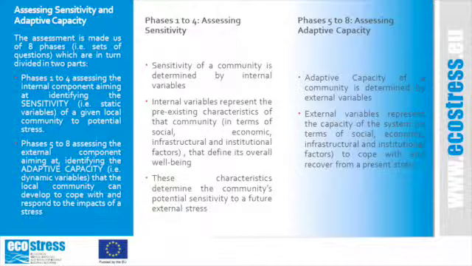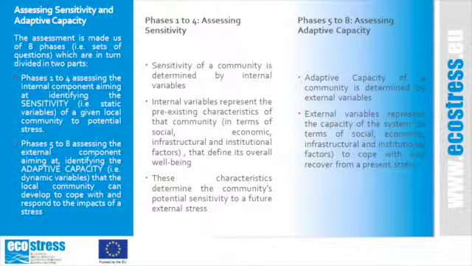Phases 1 to 4, assessing sensitivity. Sensitivity of a community is determined by internal variables. Internal variables represent the pre-existing characteristics of that community, in terms of social, economic, infrastructural, and institutional factors that define its overall well-being. These characteristics determine the community's potential sensitivity to a future external stress.